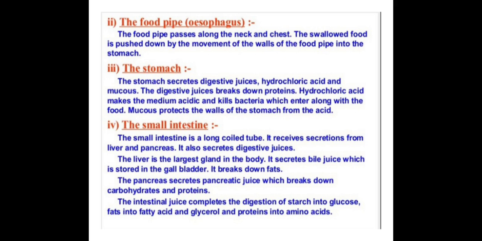What happens? The liver secretes bile juice which is stored in your gallbladder, and then it breaks down your fat. The pancreas secretes the pancreatic juice which breaks down the carbohydrate and protein. So now even your carbohydrate is broken down and your protein is also broken down.